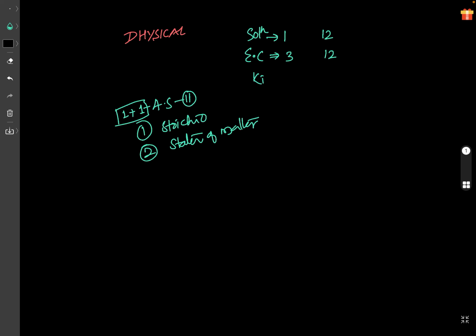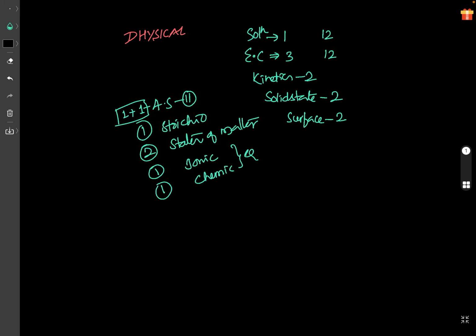Chemical kinetics: I didn't expect it, but here also 2 questions are there. Solid state, 2 questions; one is on Frenkel defect, which is a little bit tricky. Surface chemistry is also 2 questions; one is an enzyme-based question, which I am taking under surface chemistry. Ionic equilibrium, 1 question. Chemical equilibrium, 1 question. So this side I am writing first year, and this side I am taking second year.